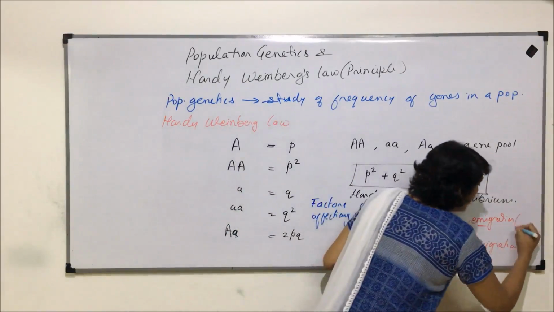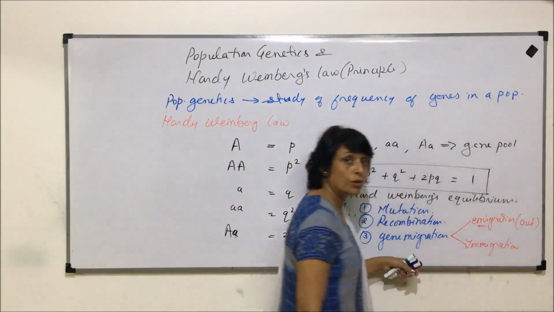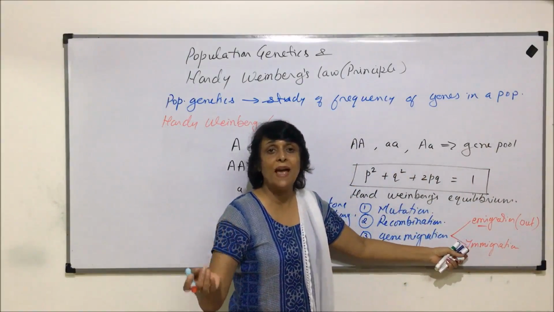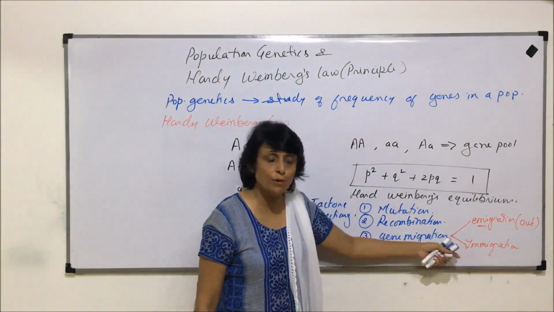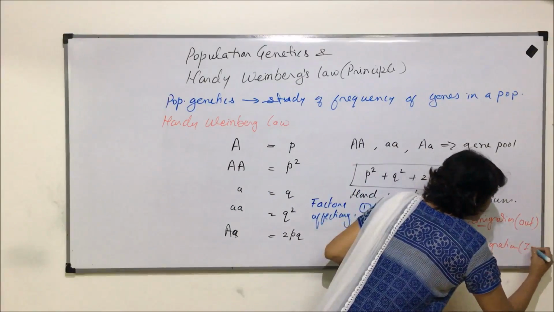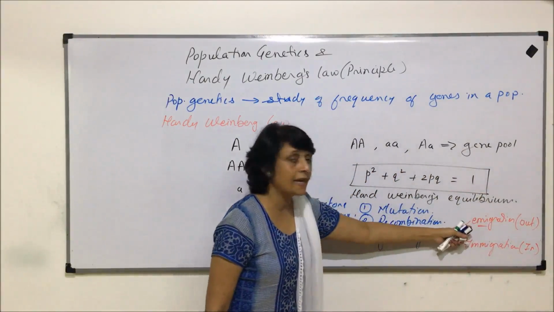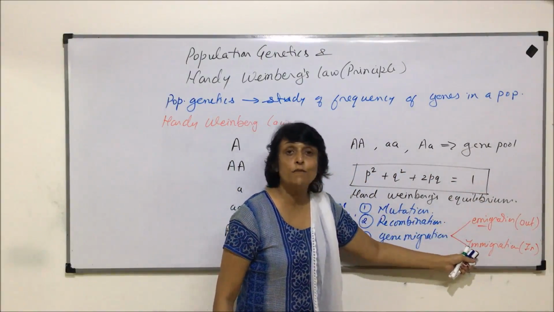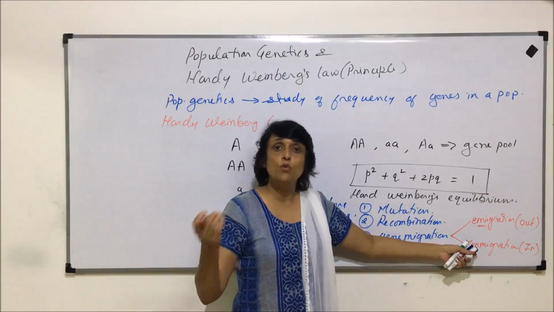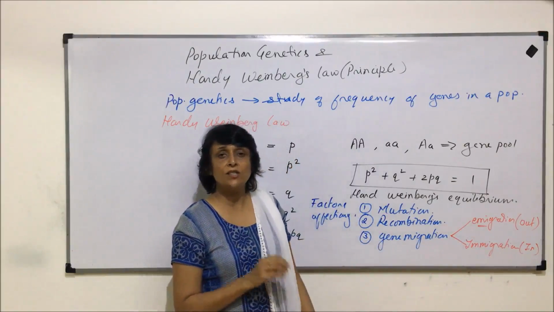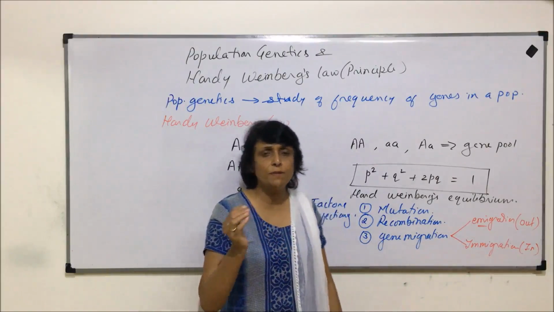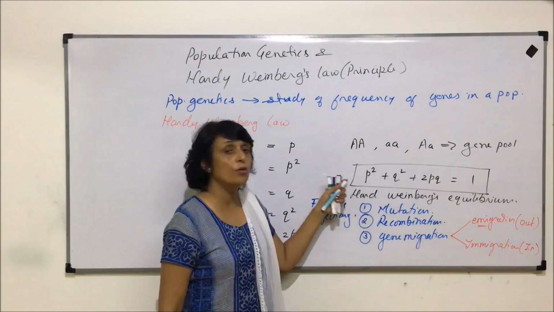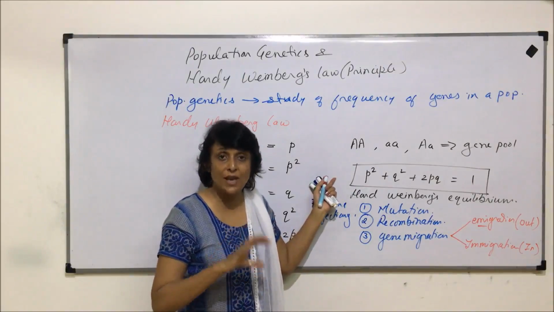So from here, if some alleles move out, then also the frequency would change. And immigration is when some alleles move into the existing population, then also the frequencies would change. So in this case, from the gene pool, some alleles move out, and in case of immigration, some alleles move in. If the migrations are in very, very small number, that means just a few individuals are moving in or moving out, then it is not going to affect the population genetics.